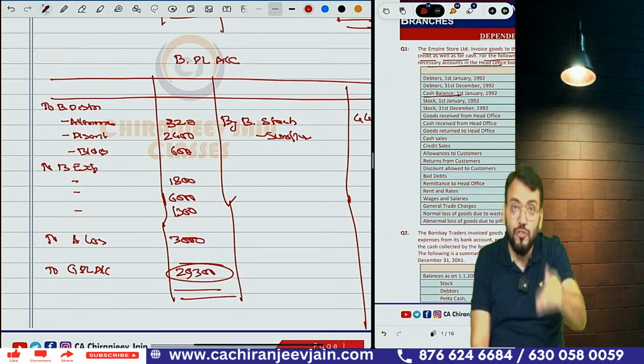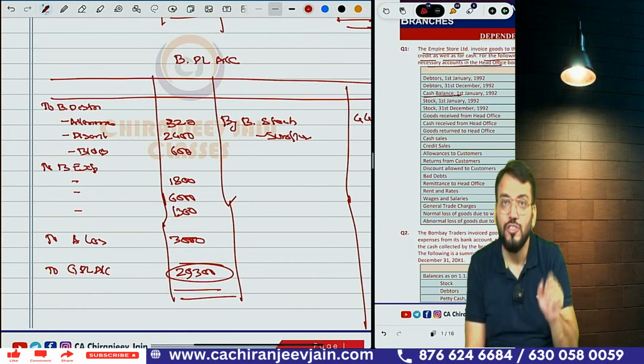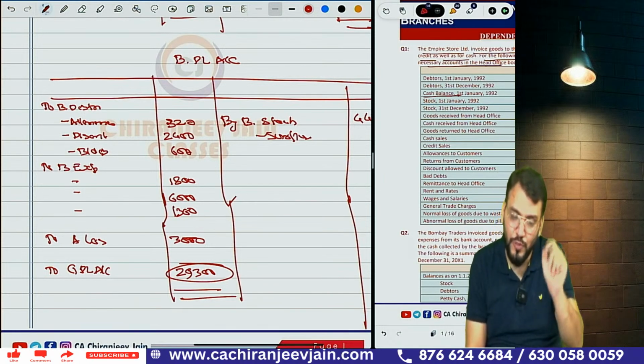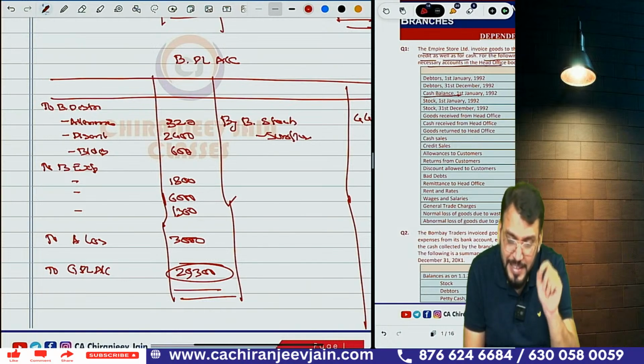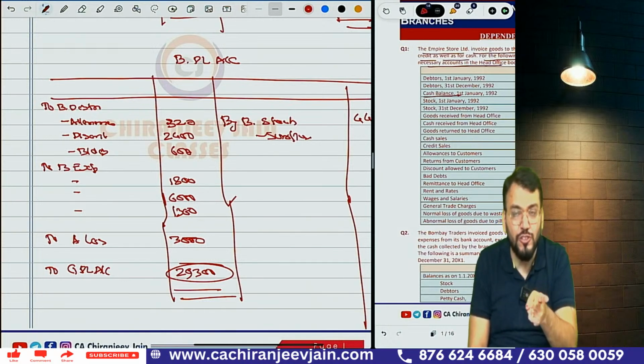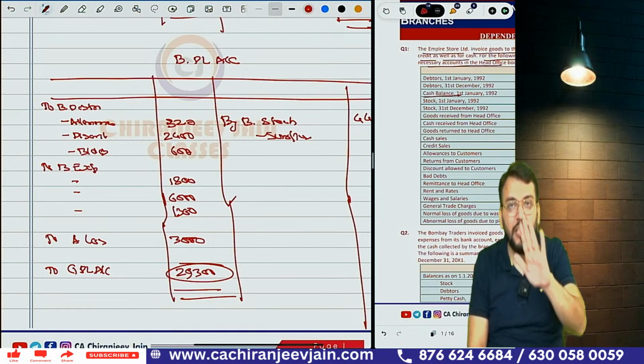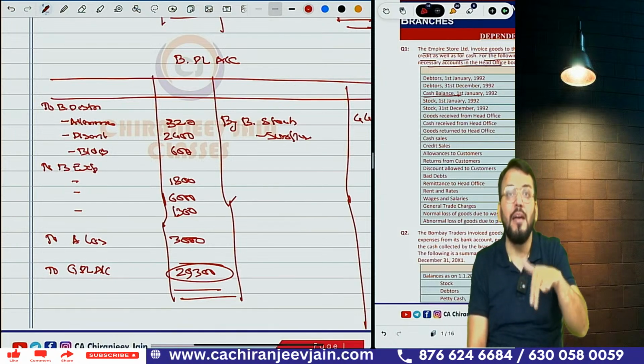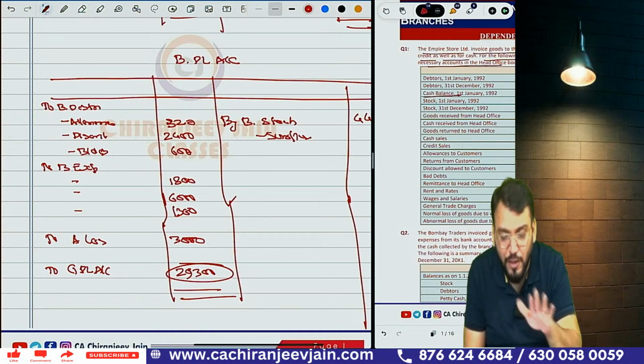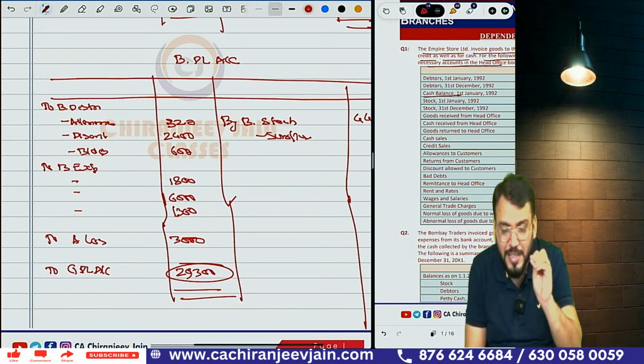Then I can also explain the debtors method with this particular question. So with one question I am explaining two methods. This is the stock and debtors method, you have understood. Now I will also explain the debtors method from this particular question. If you have understood, give me a green signal.